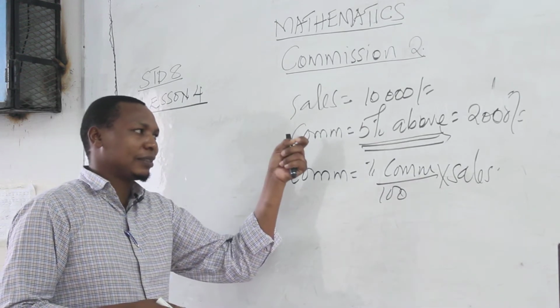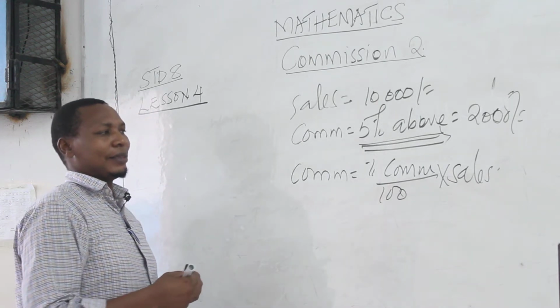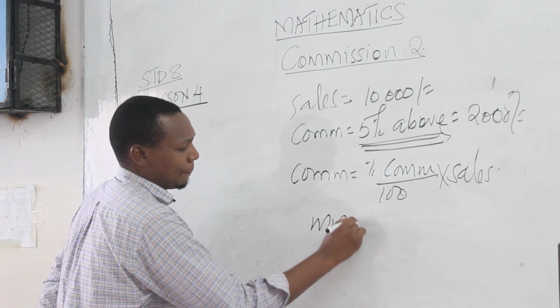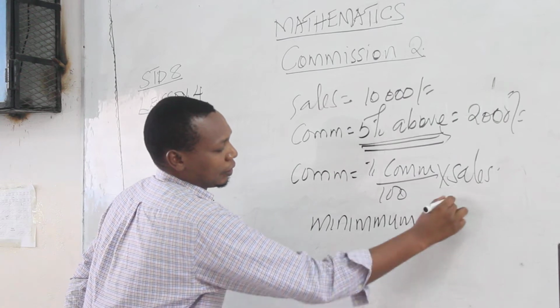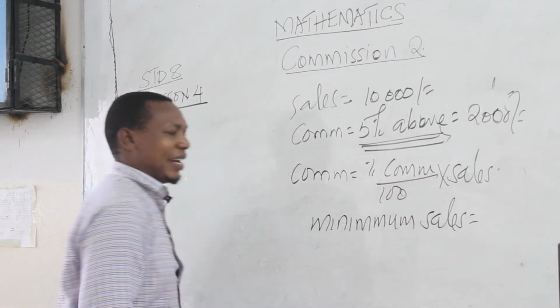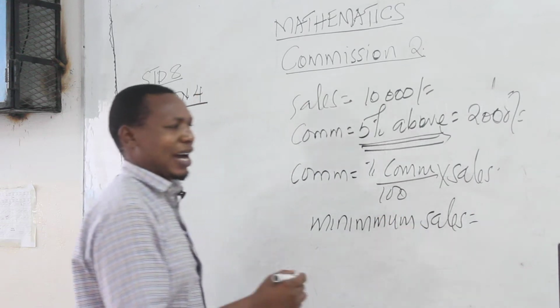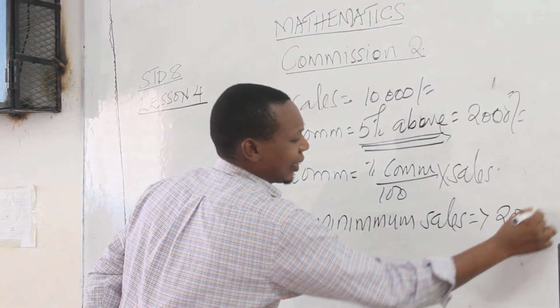In our case, we have to know what we call the minimum sales. The minimum sales means those sales whereby a condition is given. The minimum sales are 2,000 in our case.